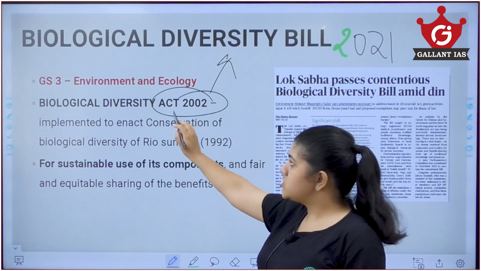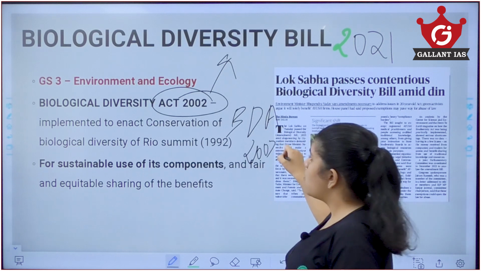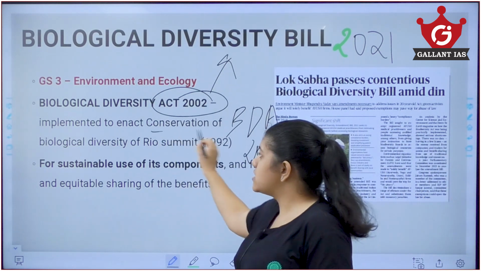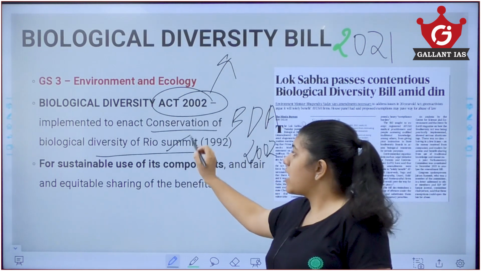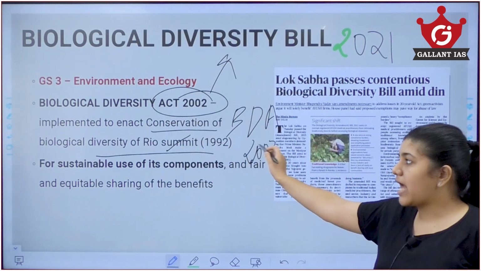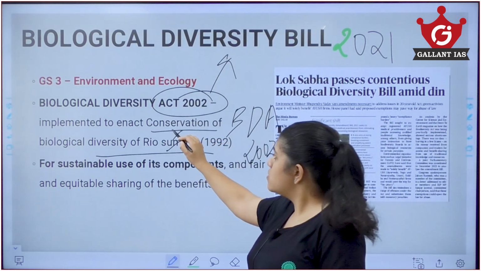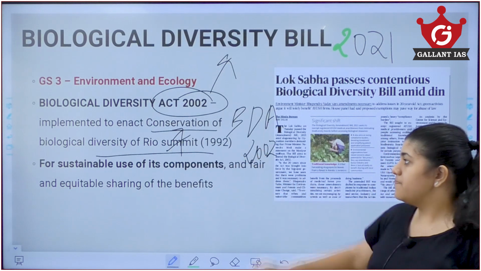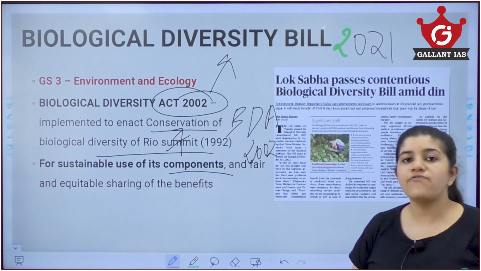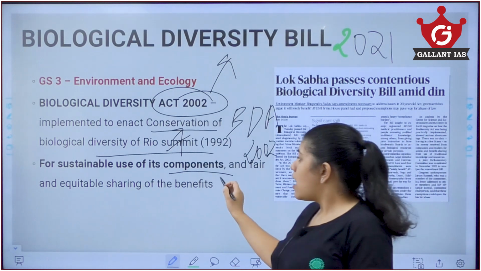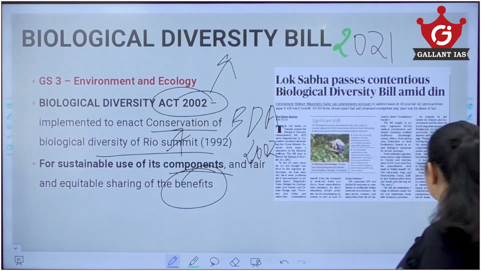This Biological Diversity Act, that is BDA 2002, was implemented to enact the Convention on Biological Diversity that was created under the Rio Summit of 1992. So, this Act is implemented to give enforcement to the CBD. It provides for sustainable use of its components and also fair and equitable sharing of resources and benefits between the local communities and others.